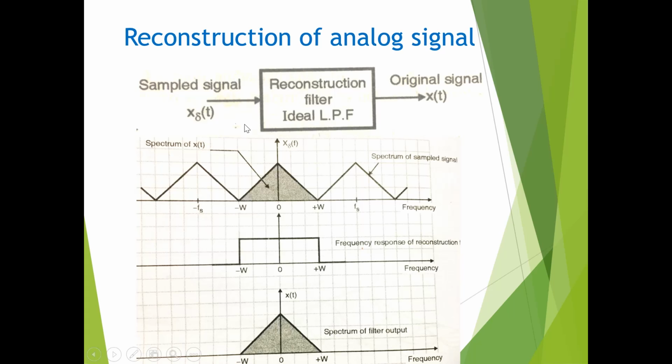So if you pass this signal through an ideal low pass filter, the first spectrum which is centered at 0 will be passed and the remaining spectrums will be rejected by the low pass filter. So we get the required spectrum, that is the spectrum of x of t, X of f, the spectrum of the filtered output. So this is the reconstruction of an analog signal from the sampled signal by using a reconstruction filter, or you can say an ideal low pass filter.